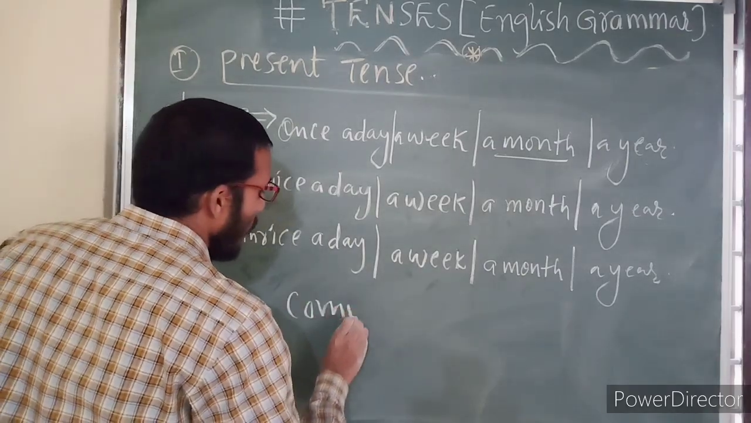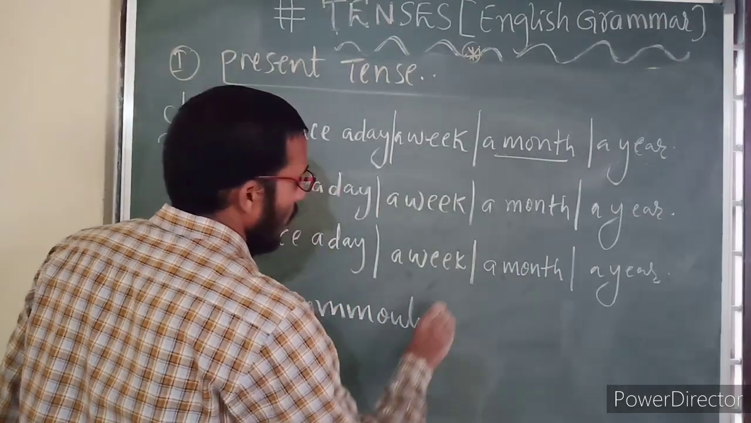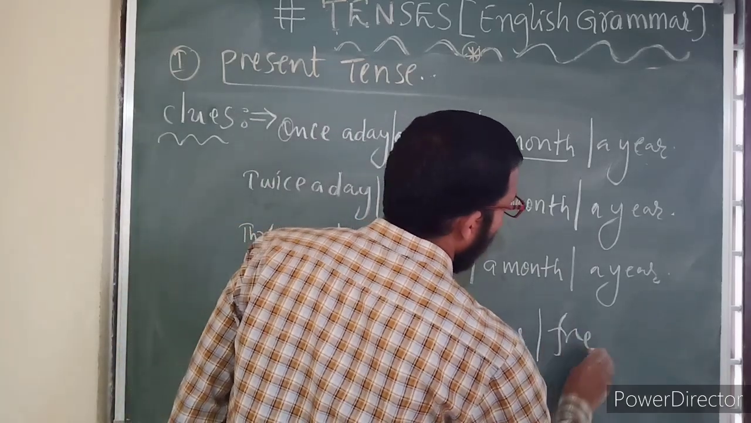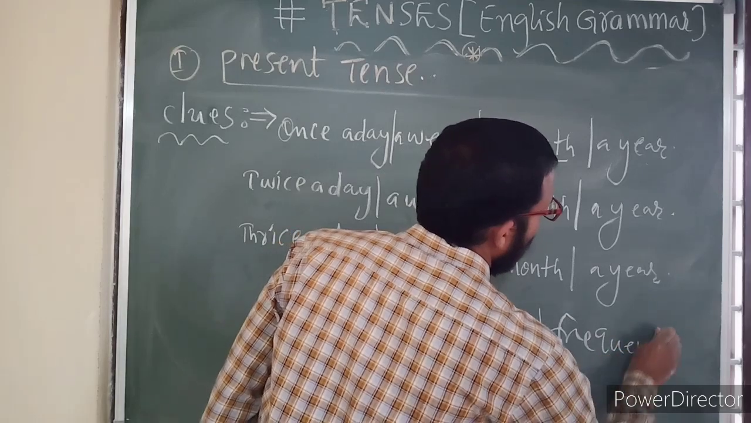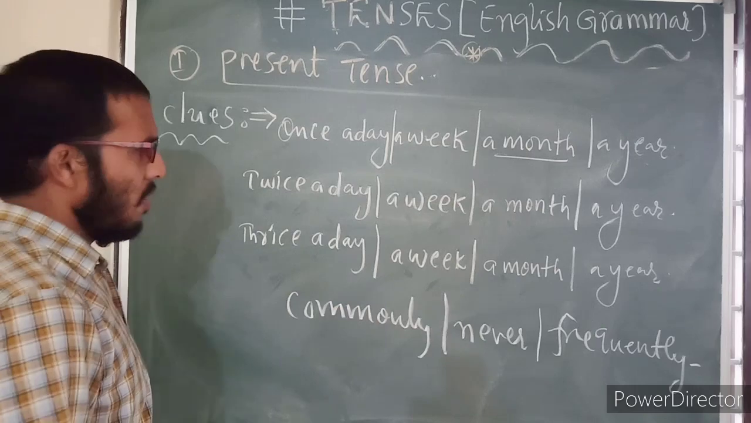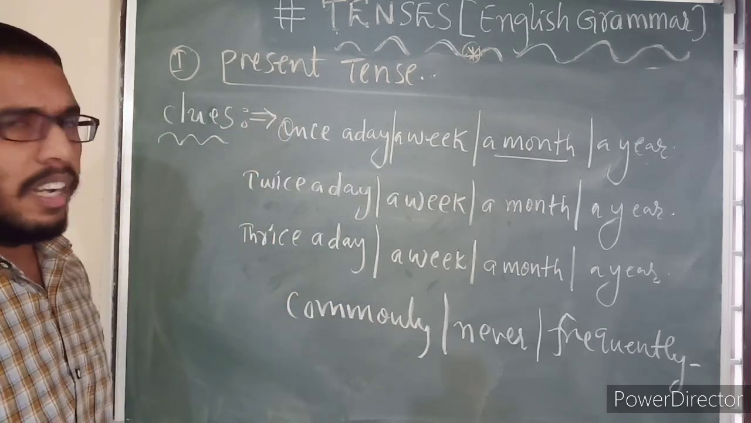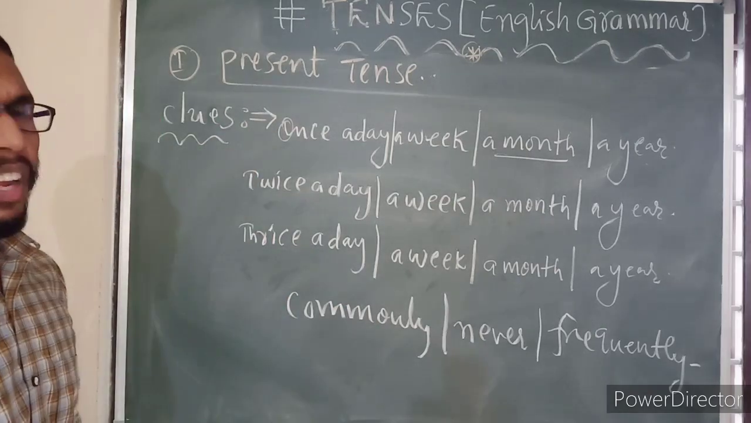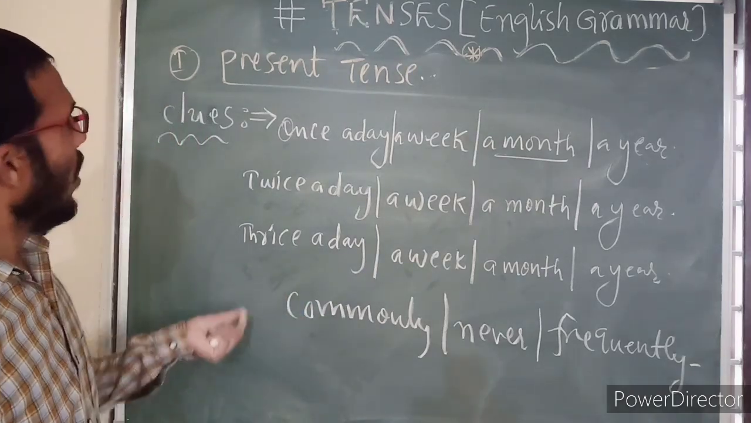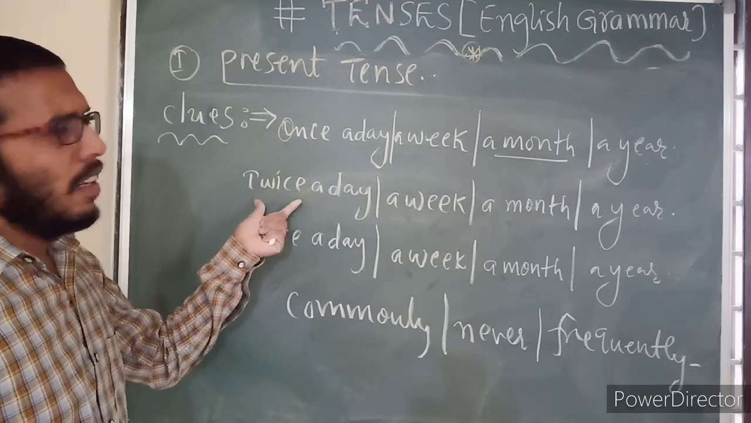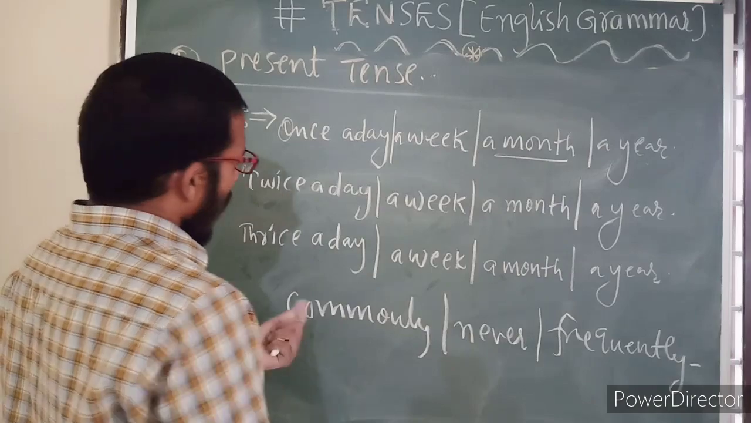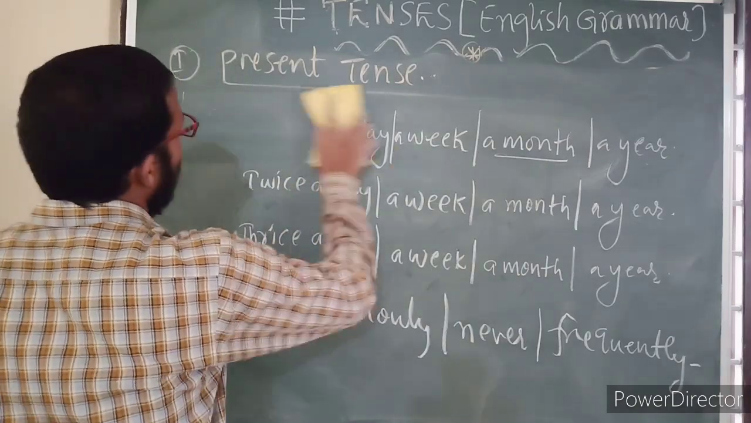Other than this, commonly, sometimes, never, frequently. These are the words we are using in this simple present tense. These are the clues or identification words. Whenever these words are coming, we can simply understand that this tense will definitely be simple present tense only. Now, after completion of this, we will discuss its uses.